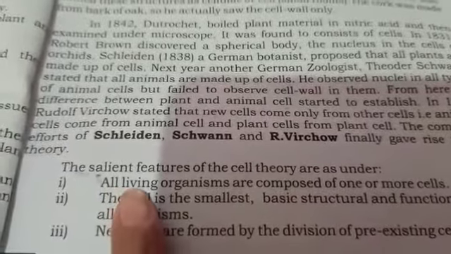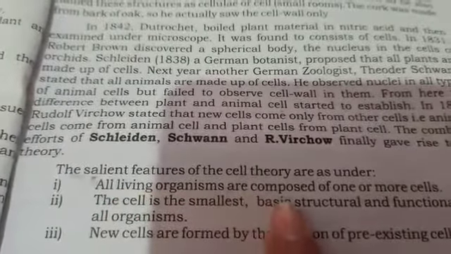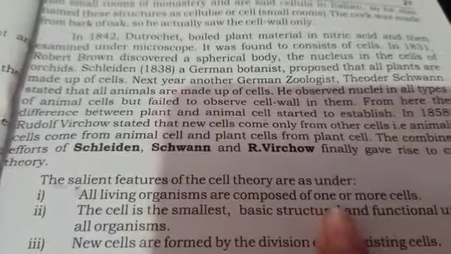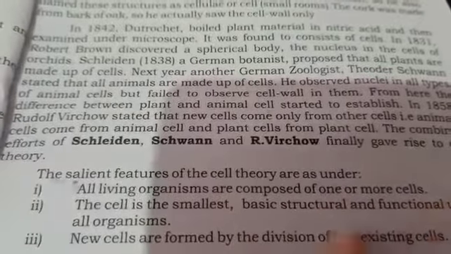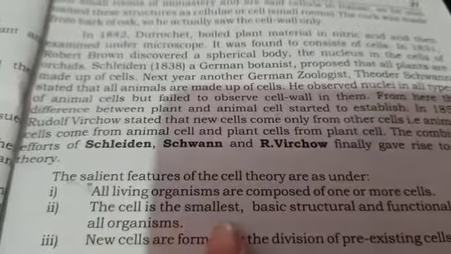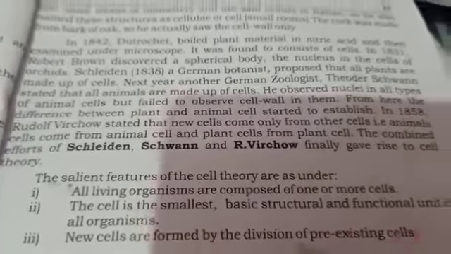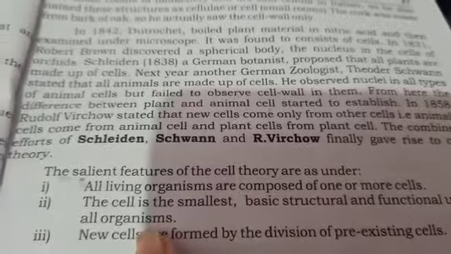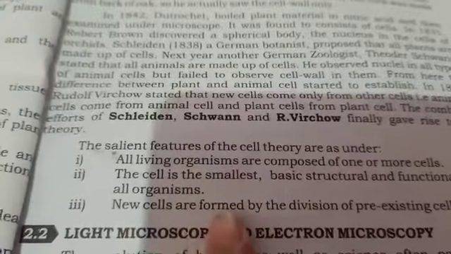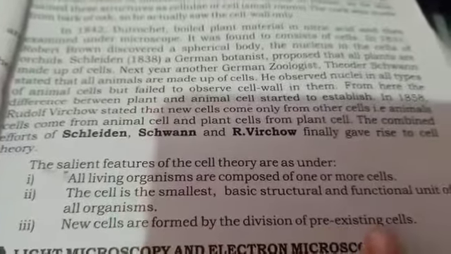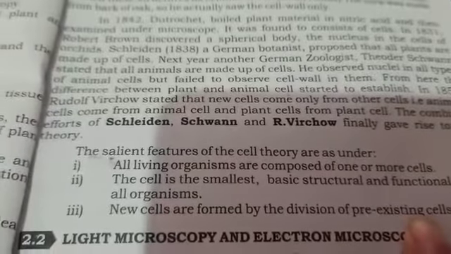The first statement was: all living organisms are composed of one or more cells. The second was: the cell is the smallest basic structural and functional unit of all living organisms. And the third was: new cells always come from the division of pre-existing cells.